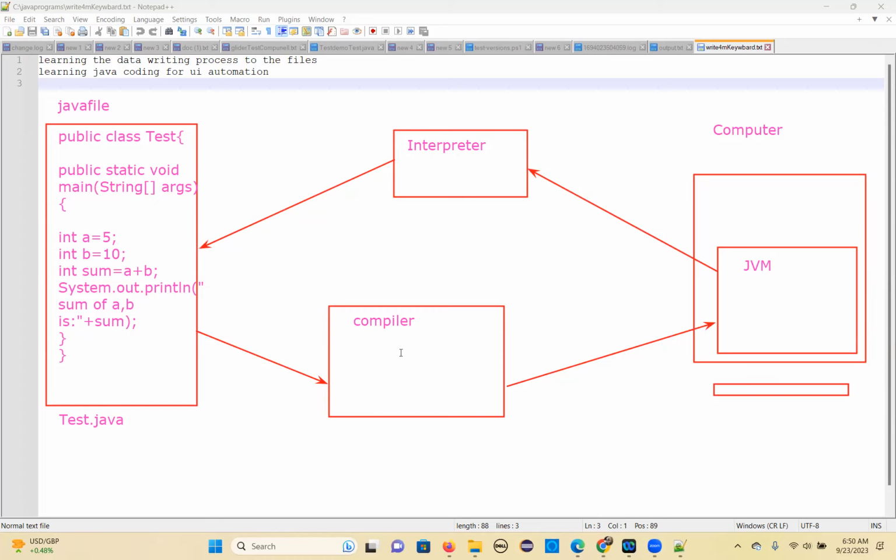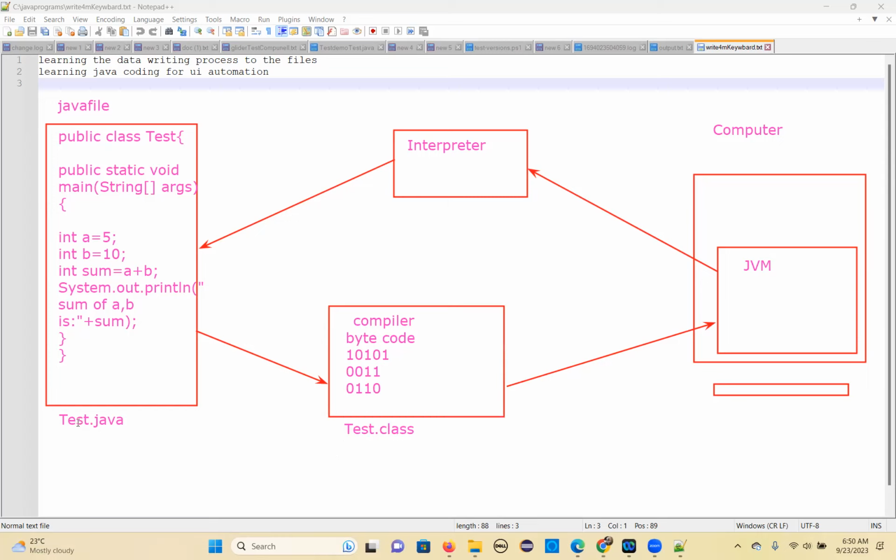When you write the code, first it will go to the compiler. The compiler will convert this human readable code into a bytecode format. What is bytecode? Bytecode is like 1010. So it will convert like this. This bytecode will be stored in another file, a dot class file.